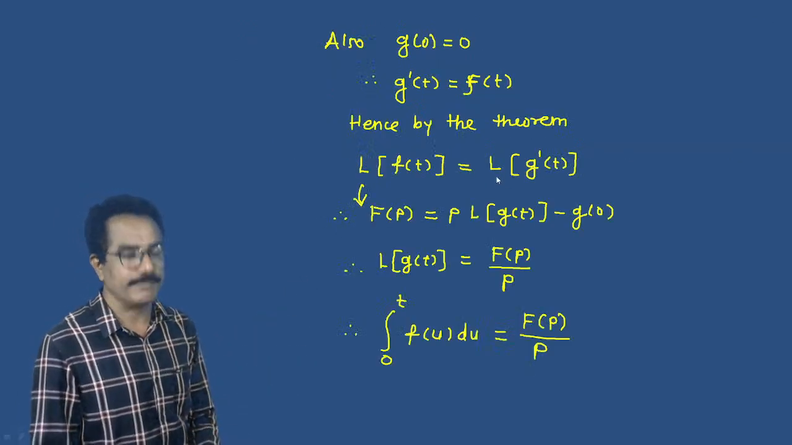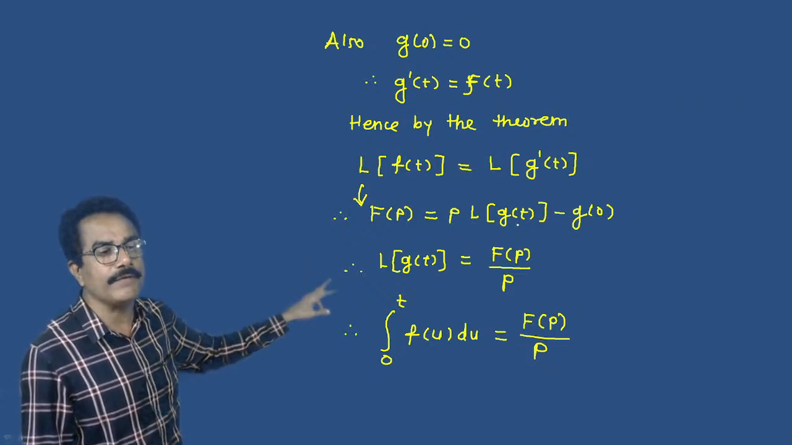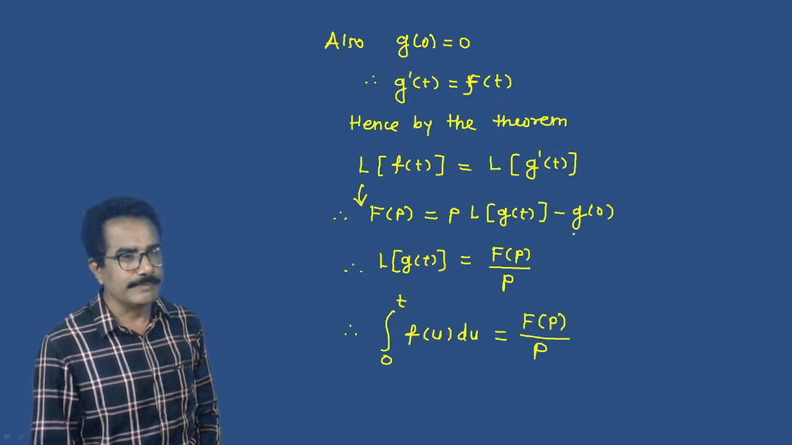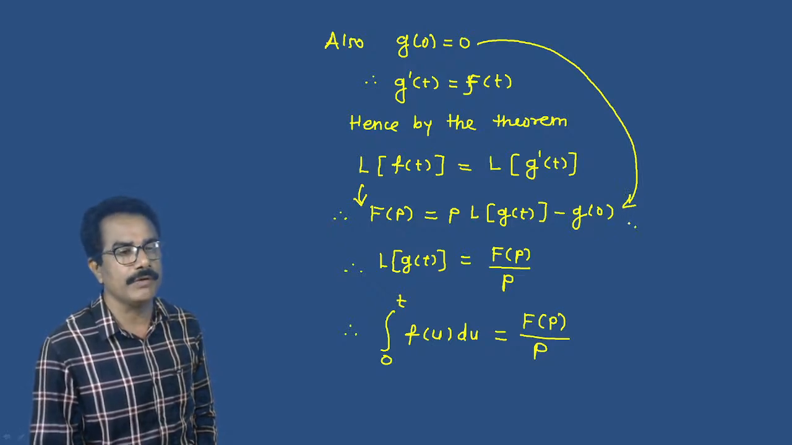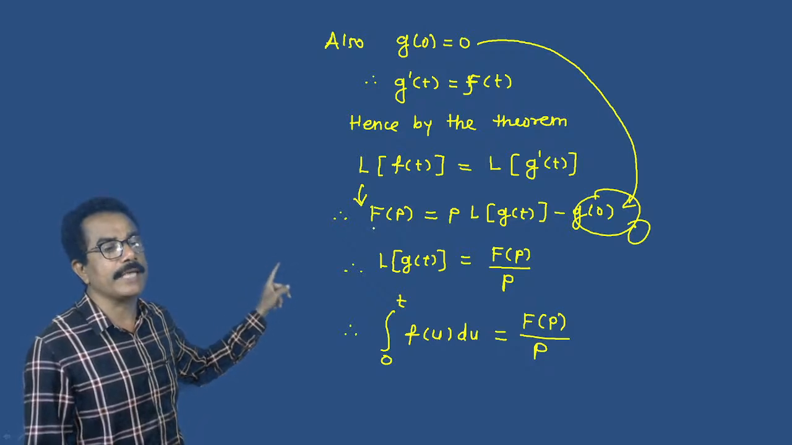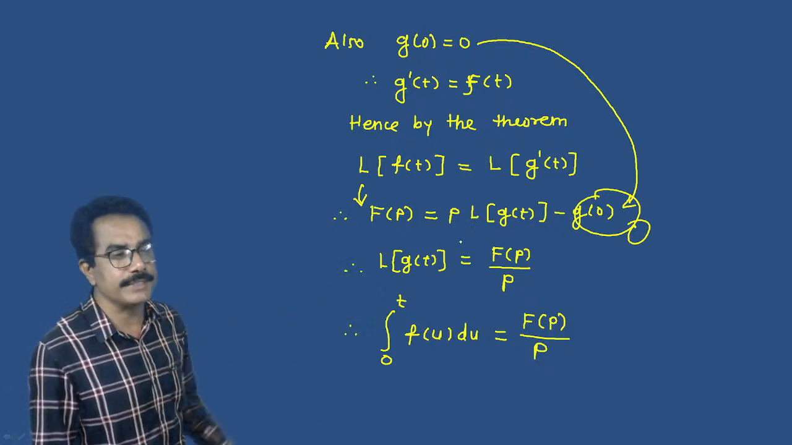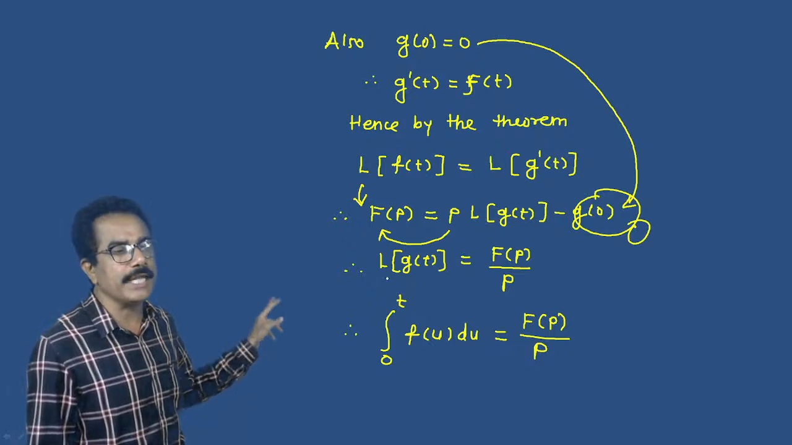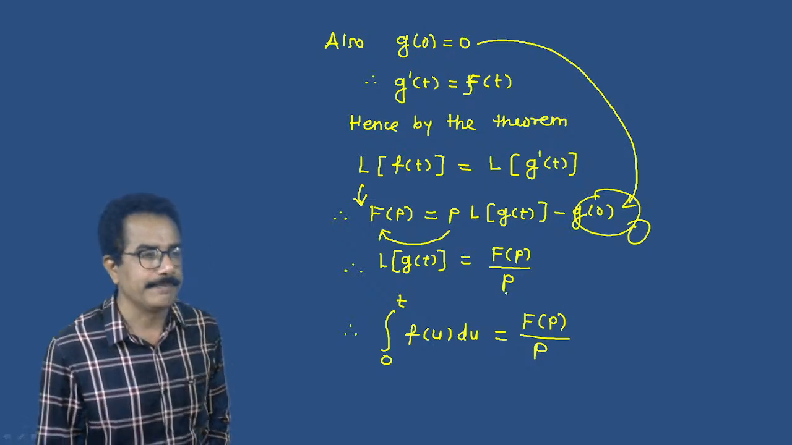here in this case L of g dash of t means p into L of g of t minus g of 0. But we have been given g of 0, which is the initial condition, as 0. So what is the remaining term? L of capital F of p is equal to p into L of g of t. So transfer this p to the left side. Then the remaining term is L of g of t is equal to capital F of p upon p.